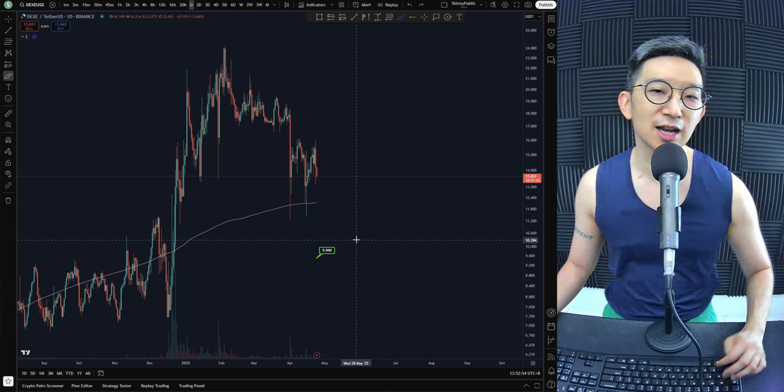Welcome back. Today we're going to take a look at the top 10 AI coins outside of the top 50. We're going to start with DEXE, followed by IP, Injective, GRT, THETA, Virtual, Grass, AIOZ, AKT, and then we're ending with Golem at number 10. Let's get straight into it.